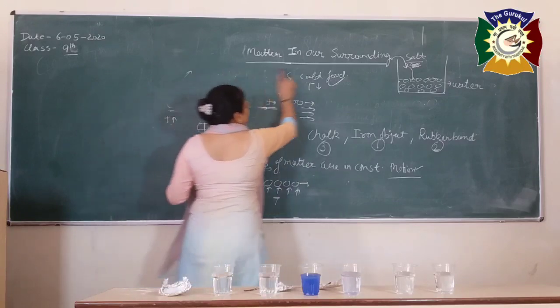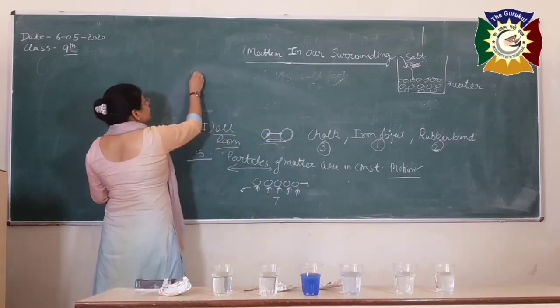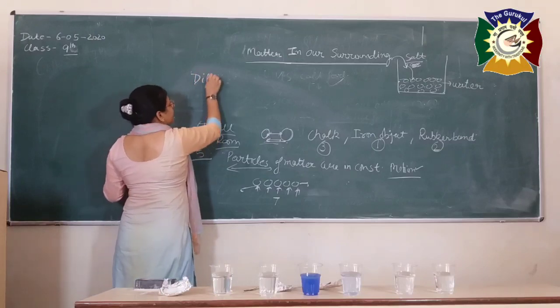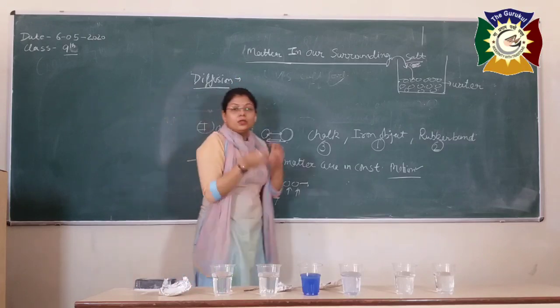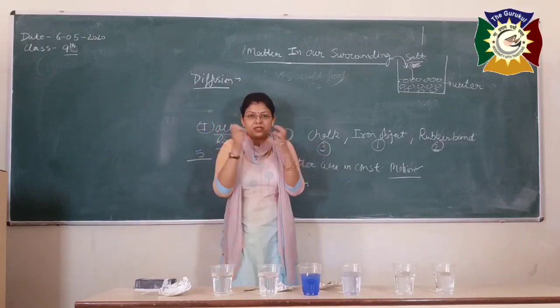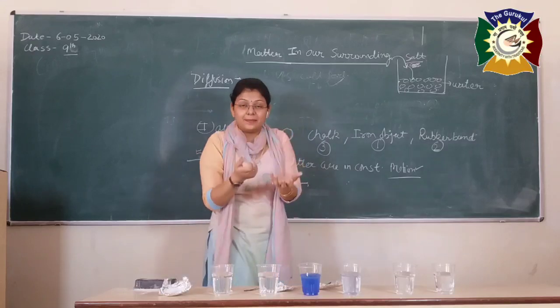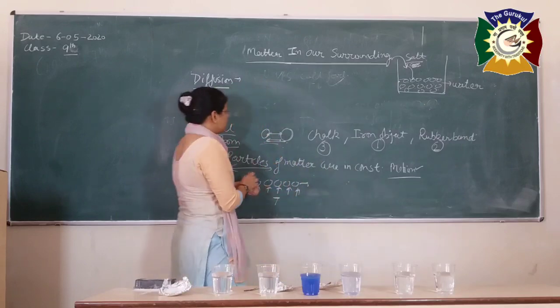Diffusion. The scientific term is diffusion. What is diffusion? Diffusion stands for the intermixing of the particles of two different things by themselves. That means you are not going to provide any external force to mix those two things.